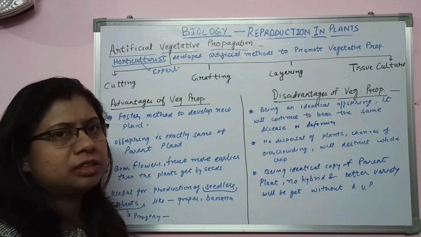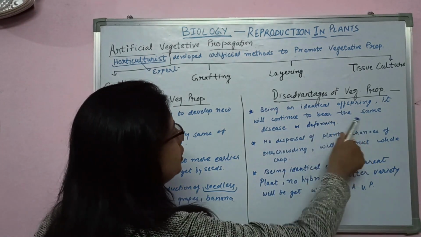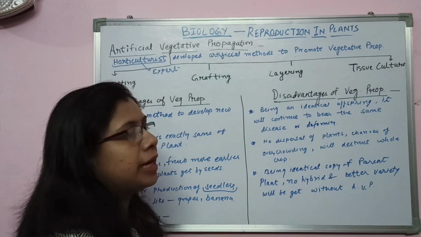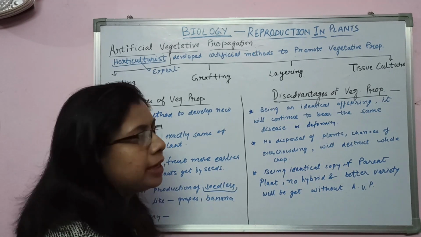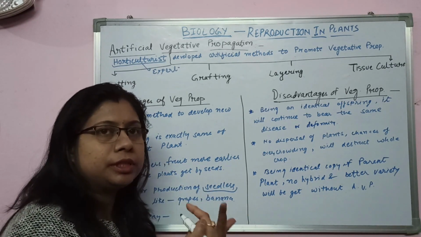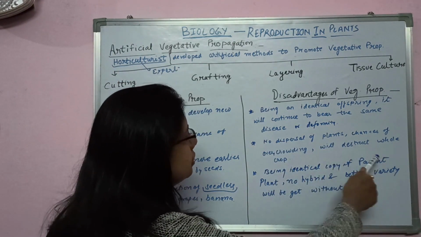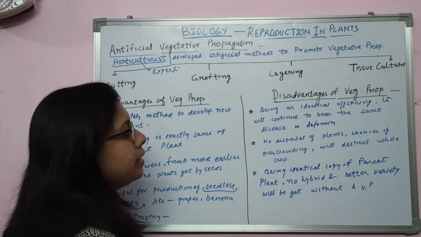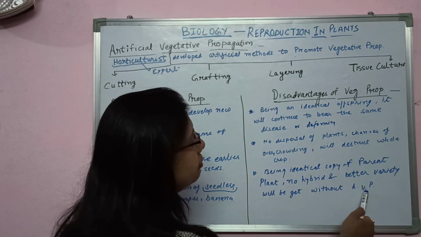Now see the disadvantages of vegetative propagation. There are some disadvantages also. Being an identical offspring, it will continue to bear the same disease or deformity. As we are getting the same offspring, identical to the parent, it will definitely have the same deformity and the same disease as its parent. Second, there is no dispersal of plants, and chances of overcrowding will disrupt the whole crop. And the third one is that it is an identical copy of the parent plant. No hybrid or better variety will be obtained without artificial vegetative propagation.